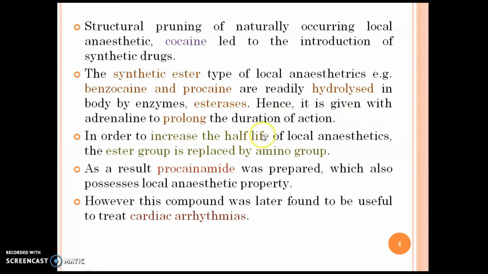Hence it is given with adrenaline to prolong the duration of action. In order to increase the half-life of local anesthetics, the ester group is replaced by an amino group. As a result, procainamide was prepared, which also possesses local anesthetic property. However, this compound was later found to be useful to treat cardiac arrhythmias.